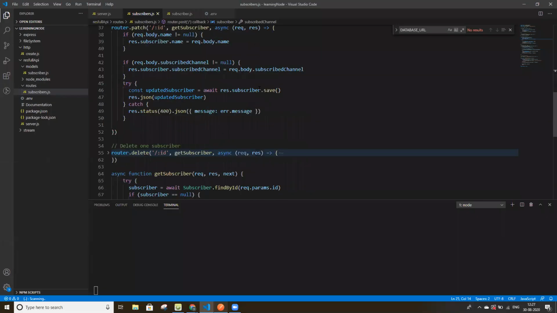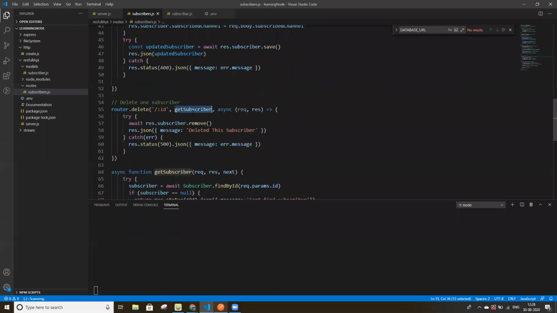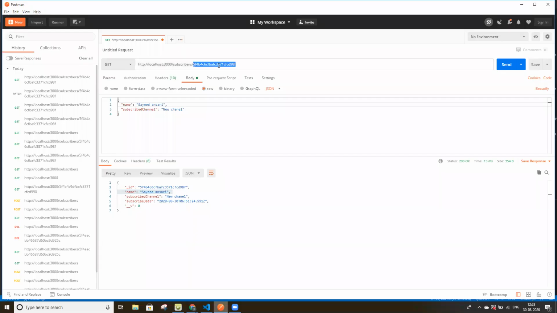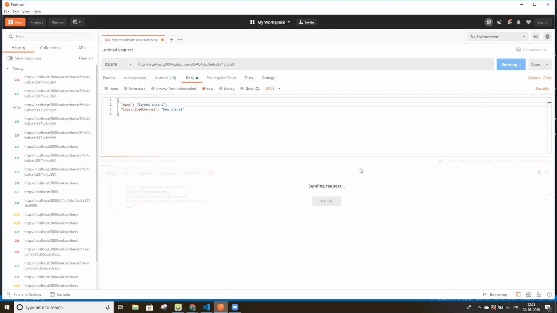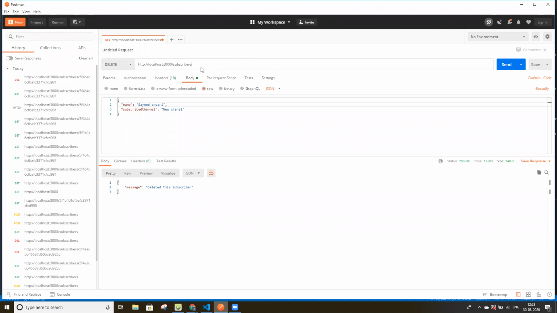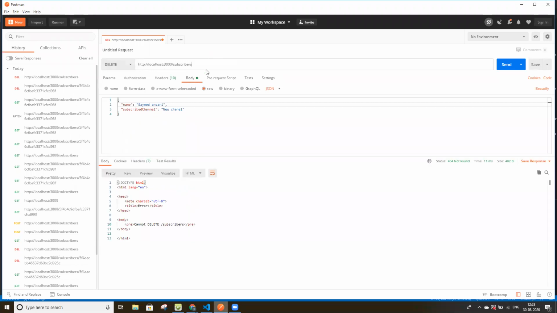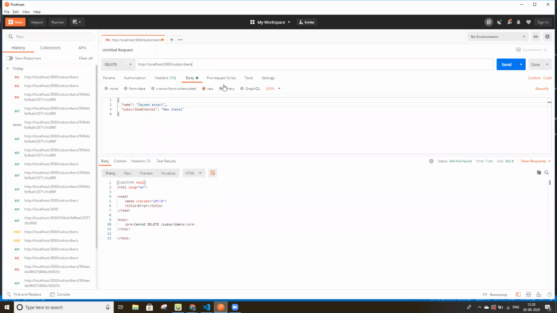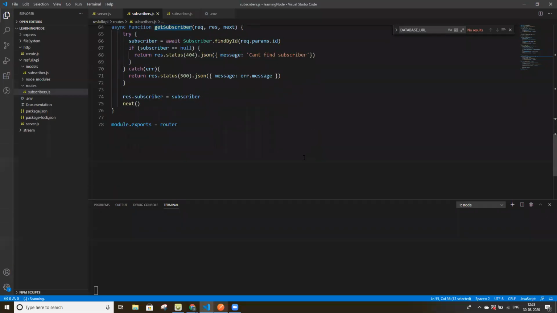This is how it works, and we can also delete the subscriber by passing the subscriber ID and calling DELETE. Now that data is deleted. So this is how it works. That's it for all.